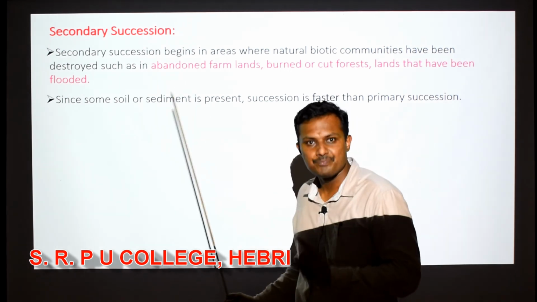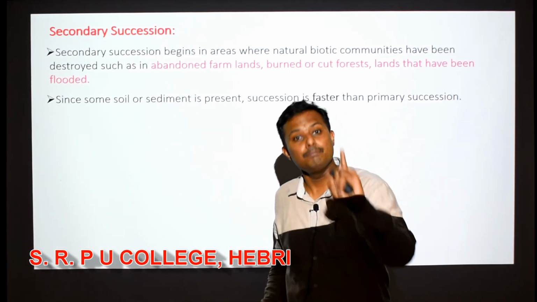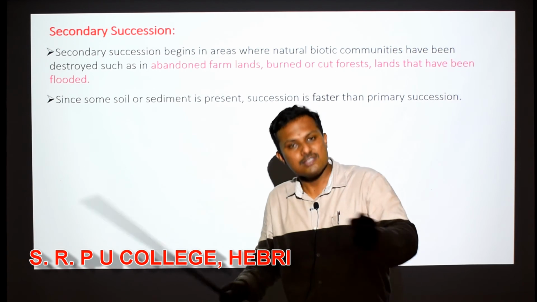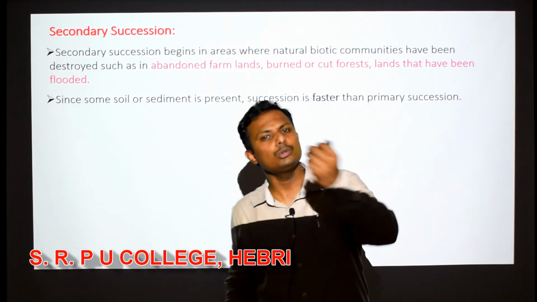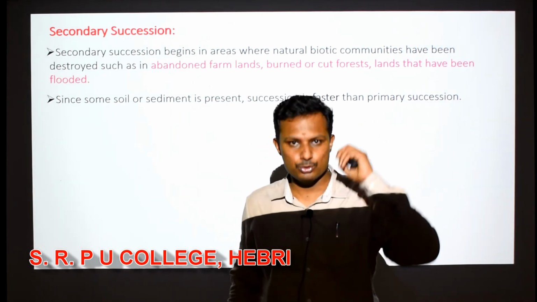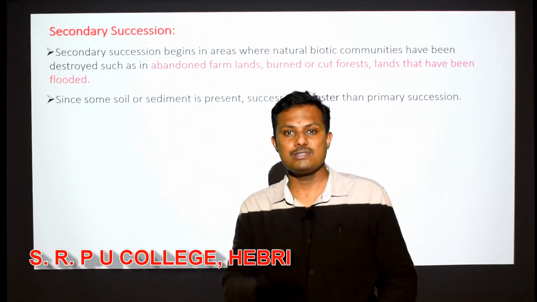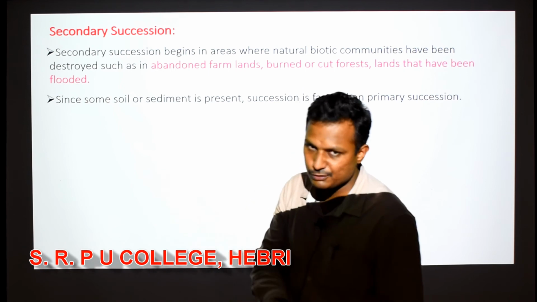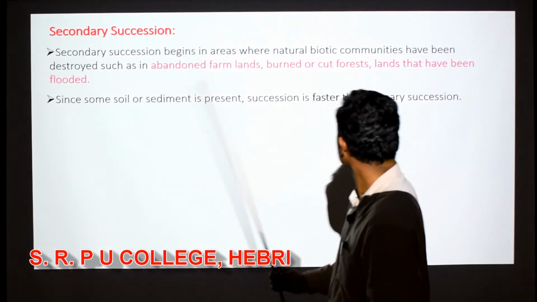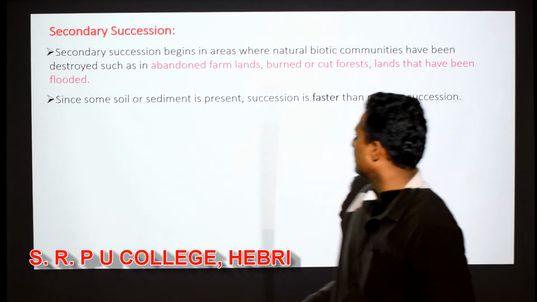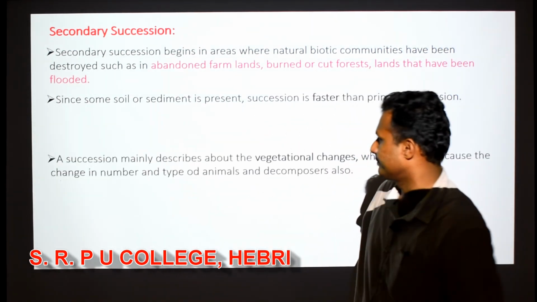But here, there was life before, and because some remnants are there, maybe some sediments, or maybe some seed or spore remaining, the life originates once again. This will be a faster process when compared to the primary succession, right?